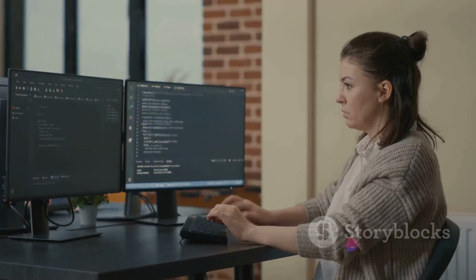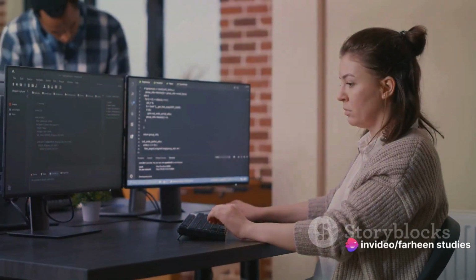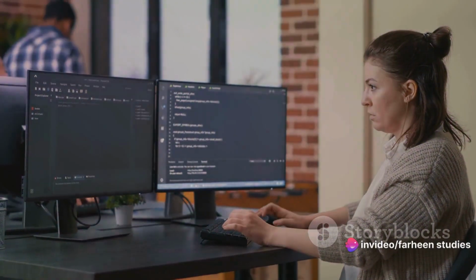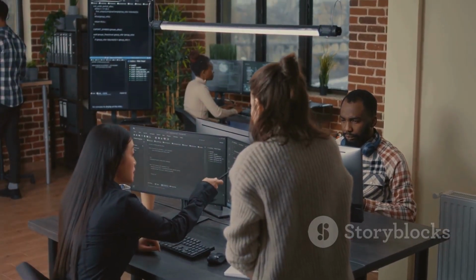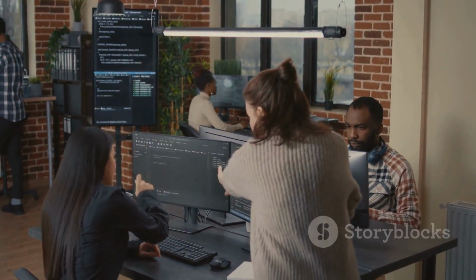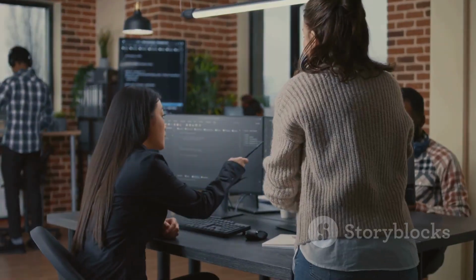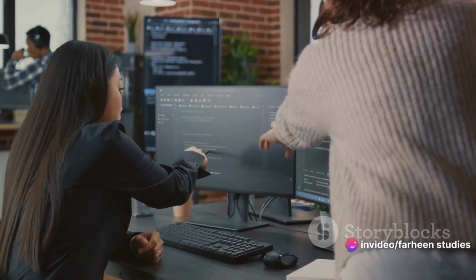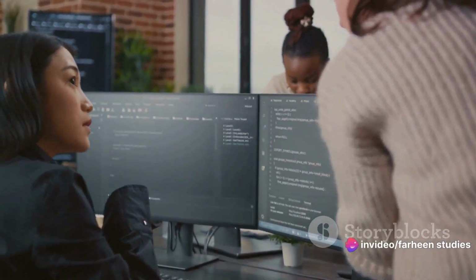Why? Because C++ offers a unique blend of high-level and low-level features, providing the programmer with unprecedented control over the system's hardware while still offering the convenience of high-level programming abstractions. Whether you're building the next blockbuster game or designing complex software systems, C++ can be your go-to tool.